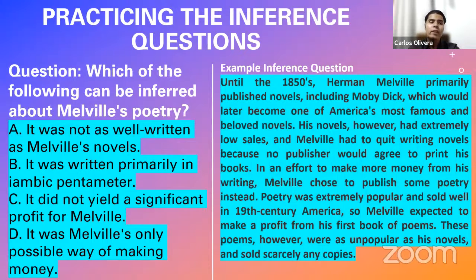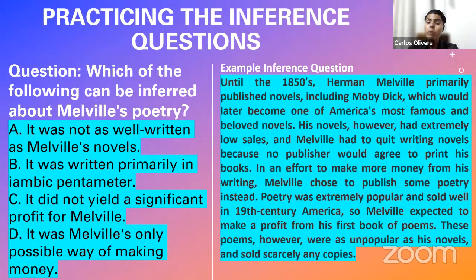Nothing suggests to us that he wrote in iambic pentameter, or if he wrote on rocks, or he wrote on paper, nothing, not at all. So this cannot be an inference, again, because the passage doesn't give you any information. So without information, you cannot infer, okay? C, it did not yield a significant profit for Melville.